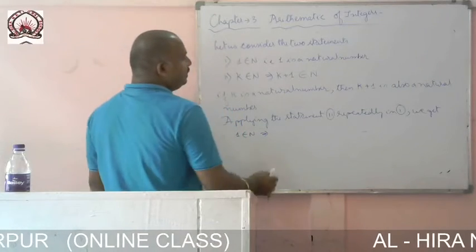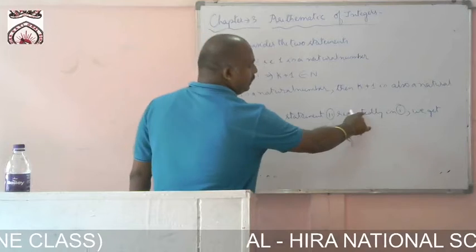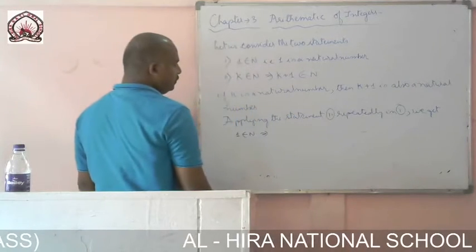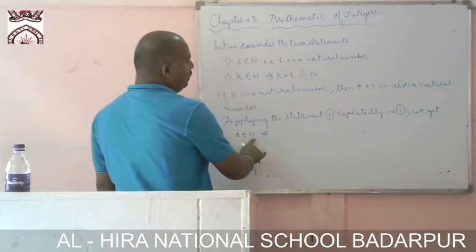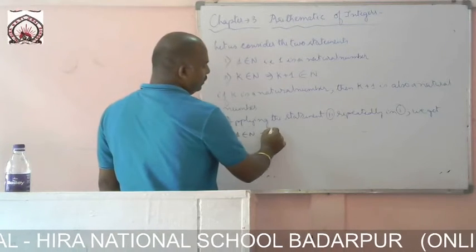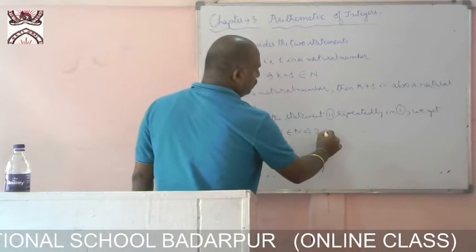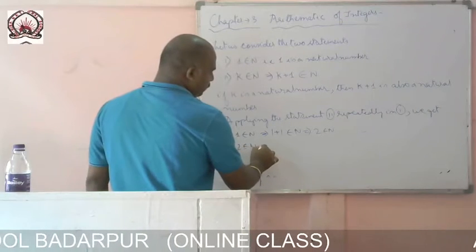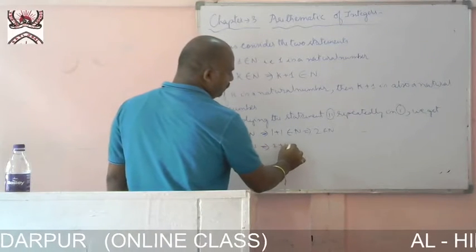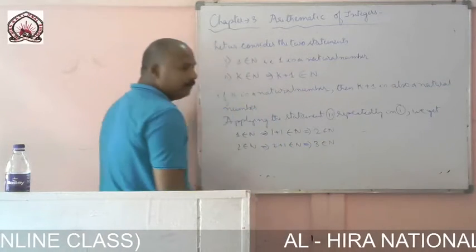We are applying statement 2 repeatedly to statement 1. Now, 1 belongs to n, here k equals 1, then 1 plus 1 belongs to n, implies 2 belongs to natural numbers. Now, 2 belongs to natural numbers implies 2 plus 1 belongs to n, implies 3 belongs to natural numbers.